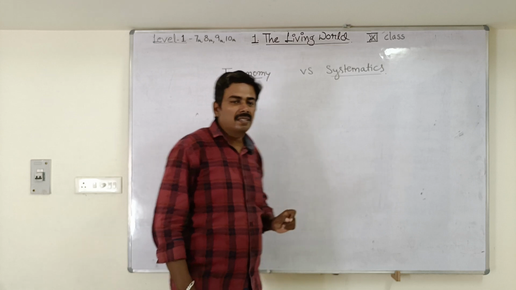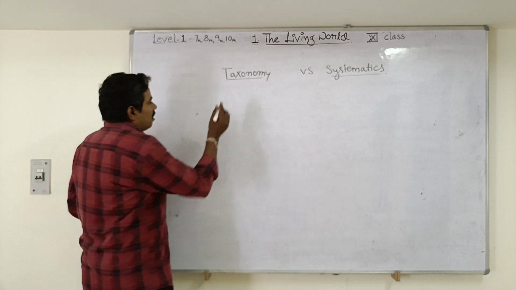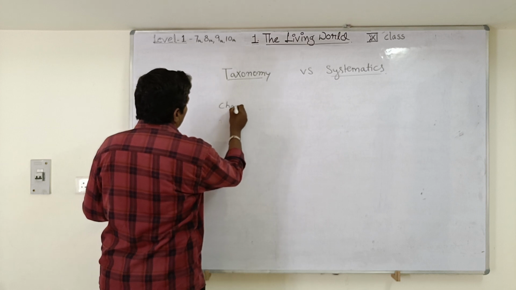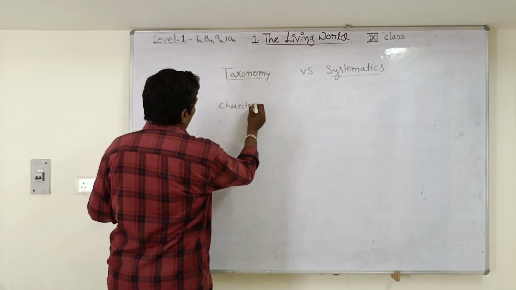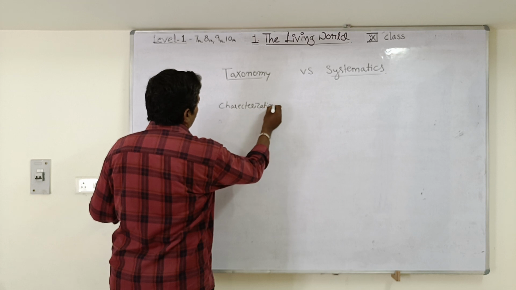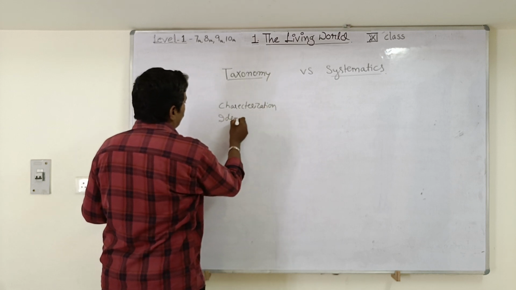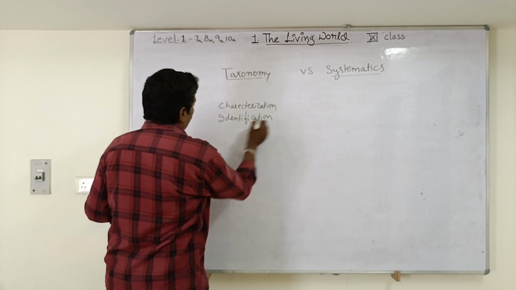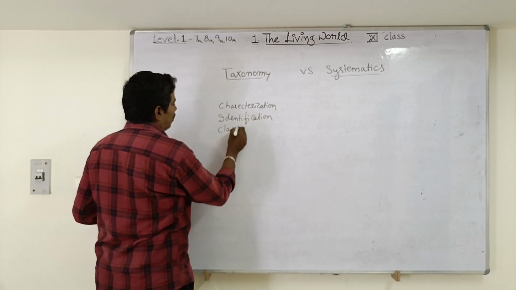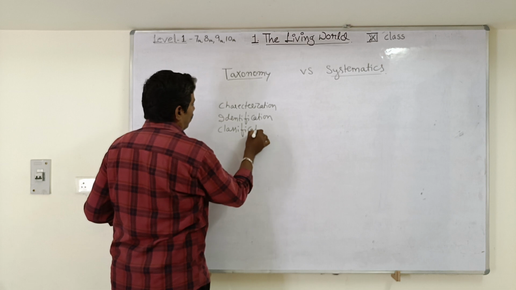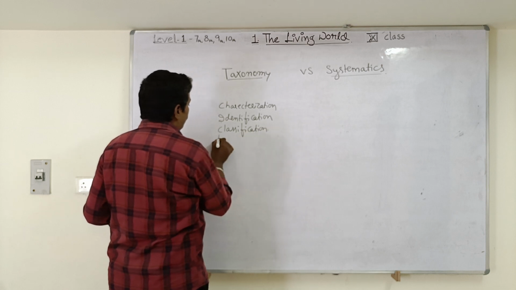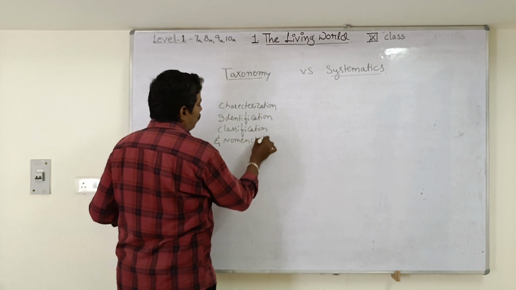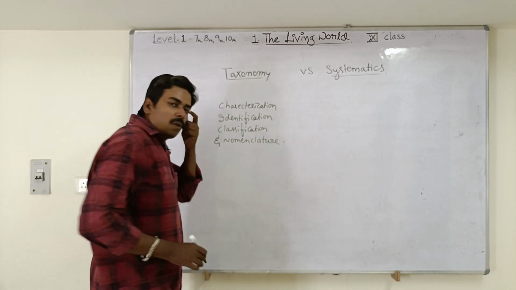Now let us see what the difference is. Taxonomy deals with characterization, identification, classification, and nomenclature of living organisms.